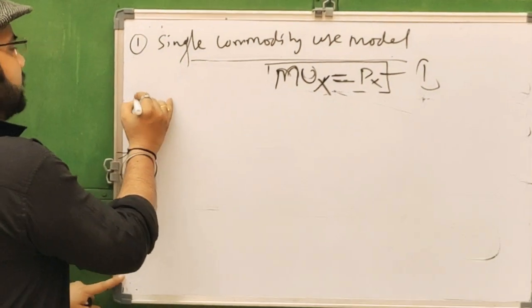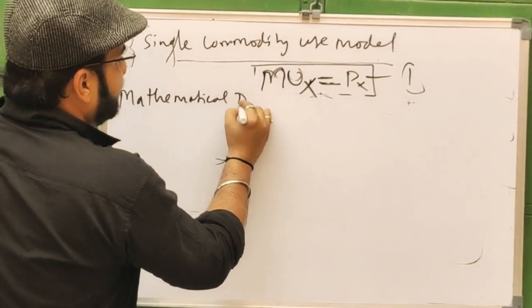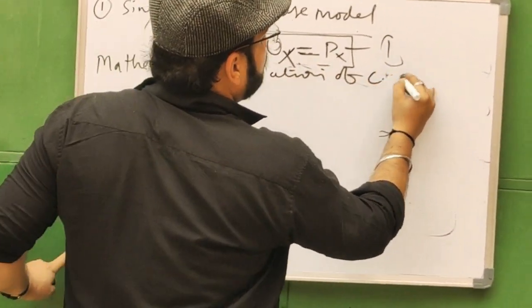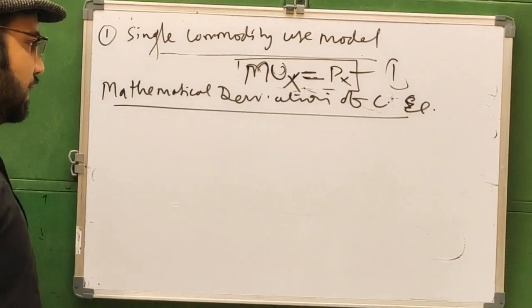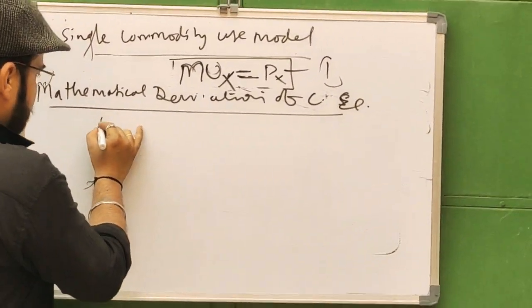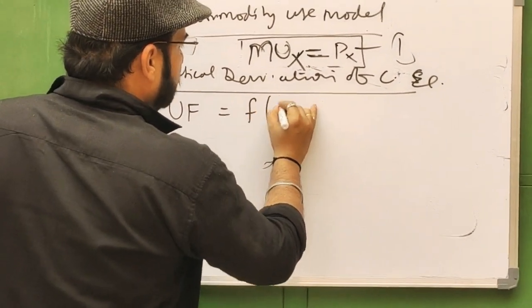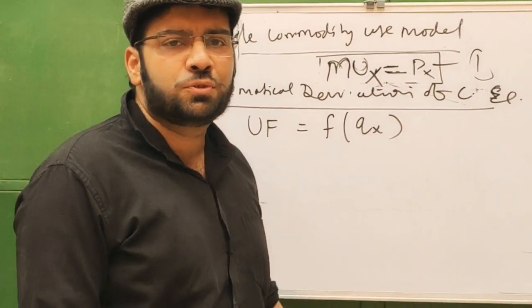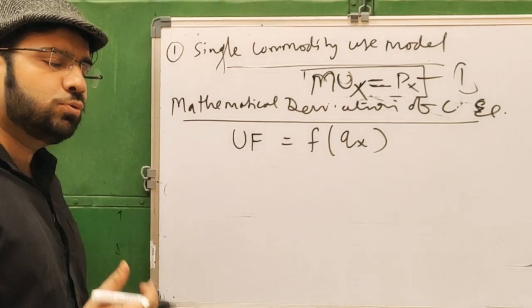So now we will take the mathematical derivation of consumer equilibrium. First we take the utility function. The utility function is equal to a function of QX. Why is it QX? Because this is the single commodity use model, and it is the fundamental model of the cardinal approach with respect to consumer equilibrium.